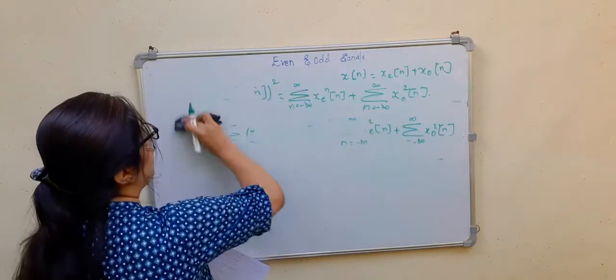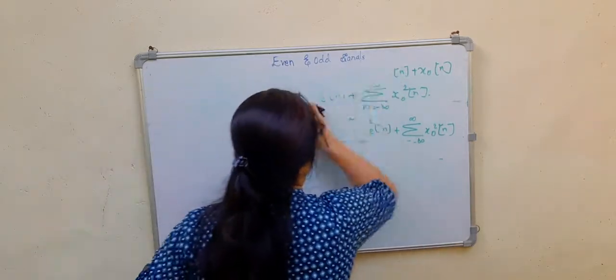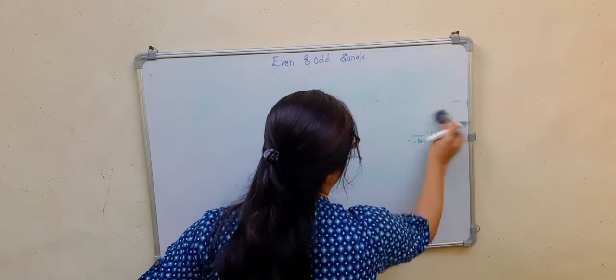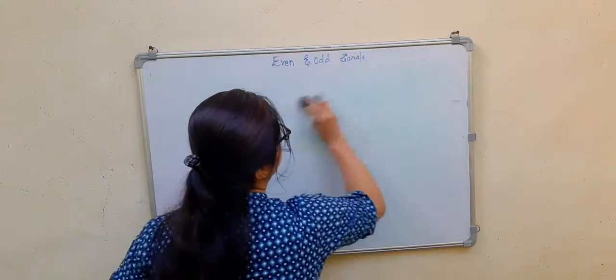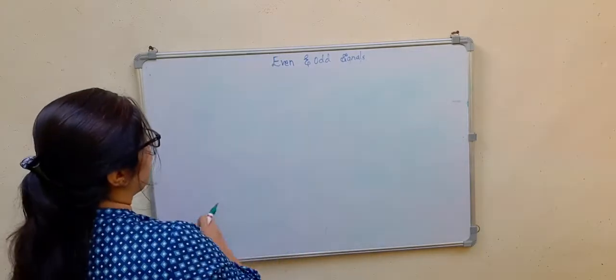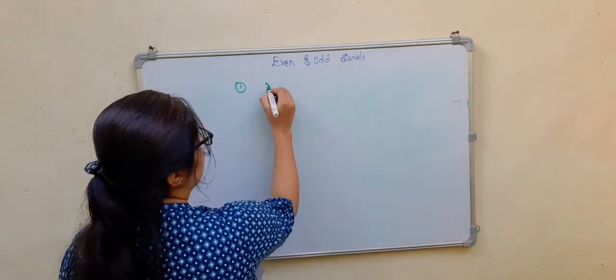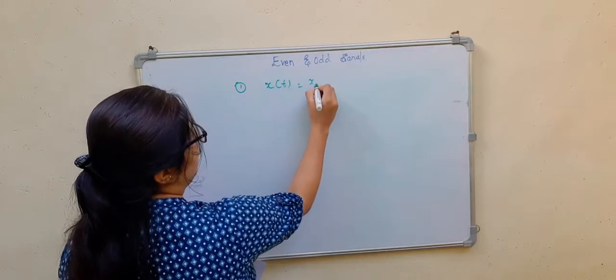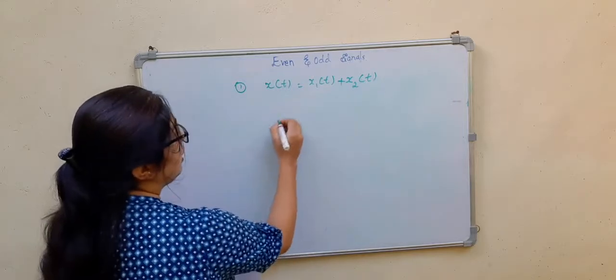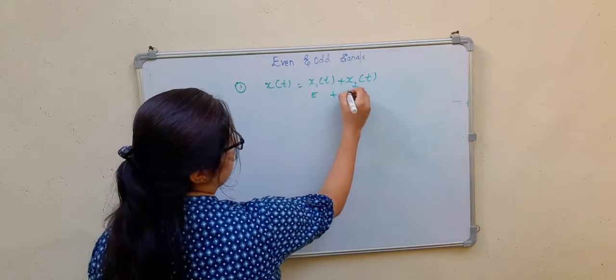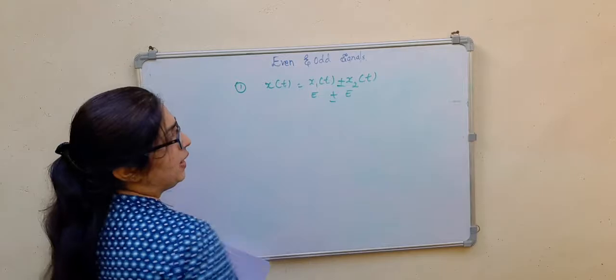What happens when you add two even signals, or when you add two odd signals, or when you multiply the signals? First let me consider x(t) = x1(t) plus or minus x2(t).